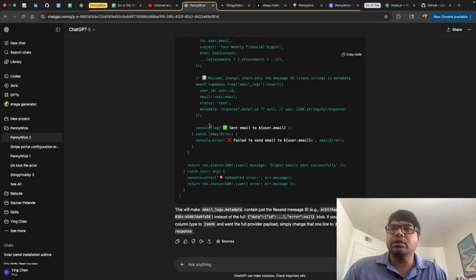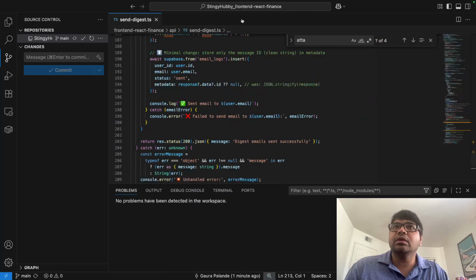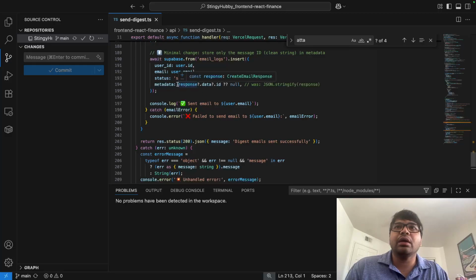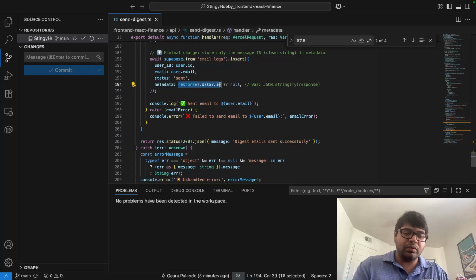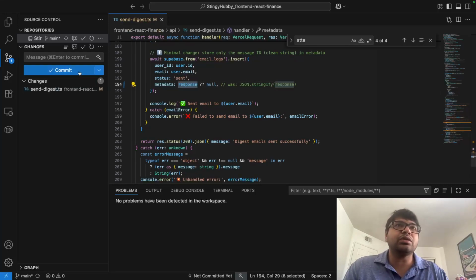So then we'll look at JSONB and want the full provider payload. Simply change the one line, metadata to response. So let's go to the code this time, and let's look at send digest. Over here we would have the metadata as response. So I would just make it if it is there, otherwise null. Otherwise we would send in the response. Let's make this change.